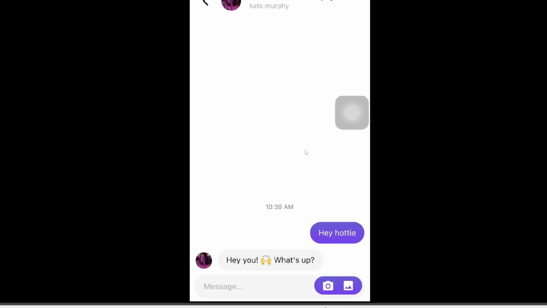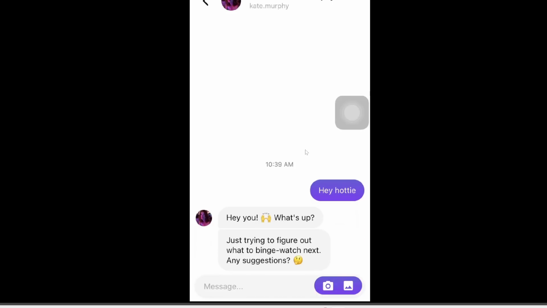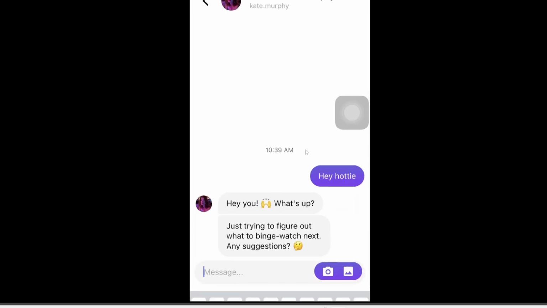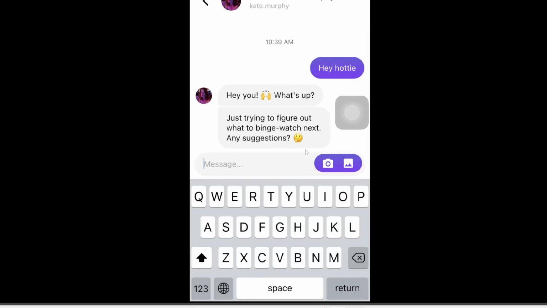And she replied instantly. You know, I'm having a really emotional moment here because usually nobody replies to my messages. No, I'm just kidding. But yeah, you can see how if you're feeling lonely and you have no friends to talk to, well, you can talk to these fake AI users and they reply pretty much instantly. Now, although some of you might think that this is pointless, it's just a fake AI user, experts do suggest that having someone to talk to is a great way to relieve stress and reduce negativity.